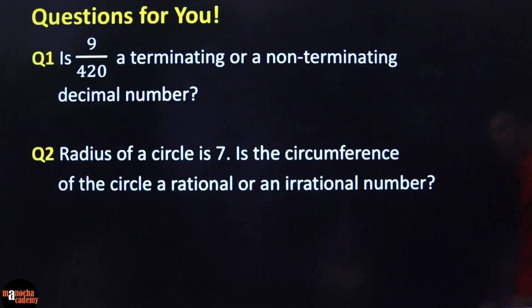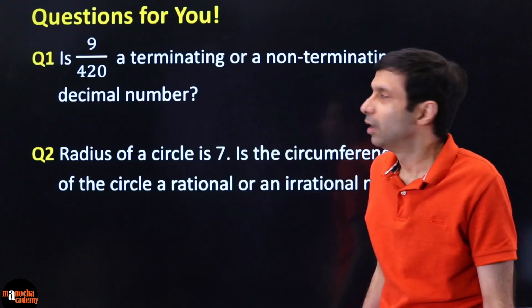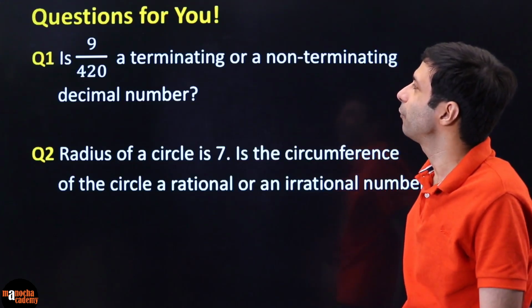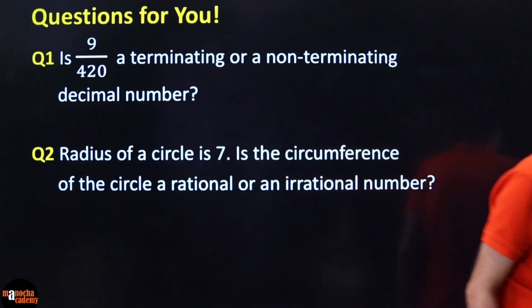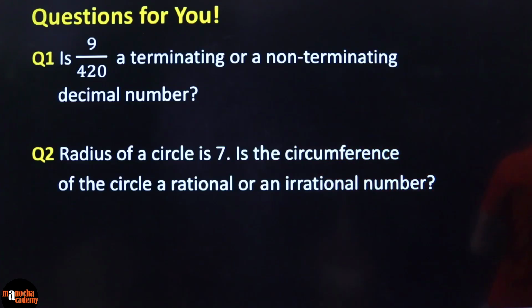So this one is clear to all of you. I have a couple of questions for you. Now, how do you decide is 9 by 420 a terminating or non-terminating decimal number? Can you guys do that for me? Is it a terminating or a non-terminating decimal number?